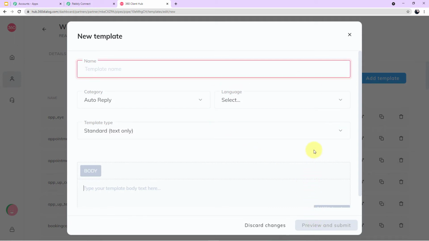You have to send your template for approval after you create it. Guys, without the approval process, you cannot use your template. So this is very important. The approval process is done by Facebook and it takes from 2 hours to 2 days. In general, the approval process is completed within 1 day. So guys, don't forget to create and send the template for approval. Without approval, you cannot use any template.